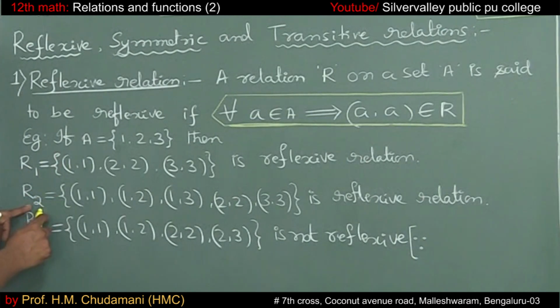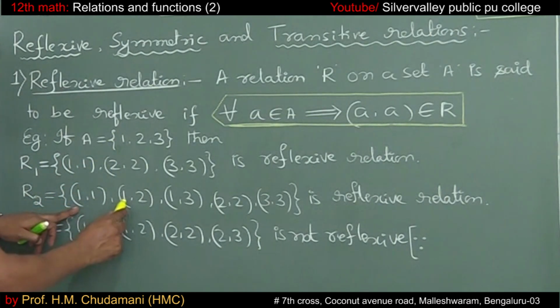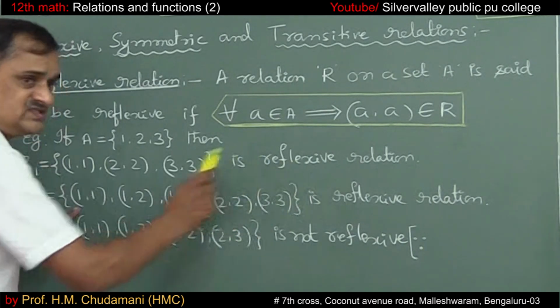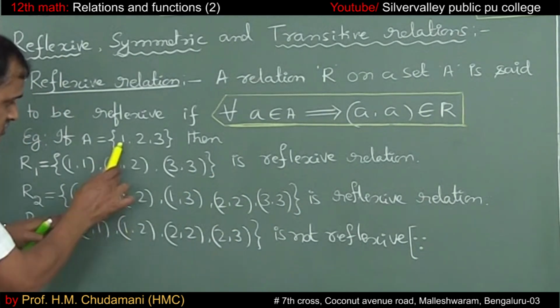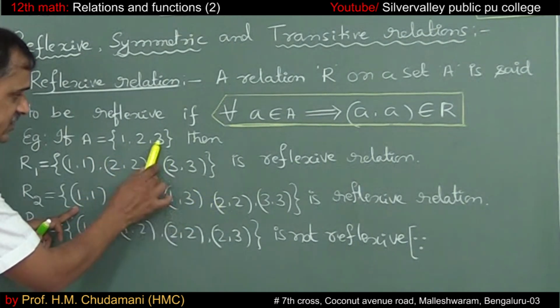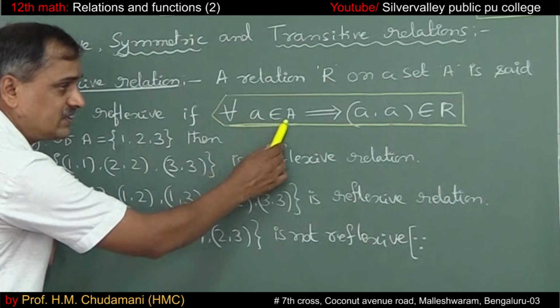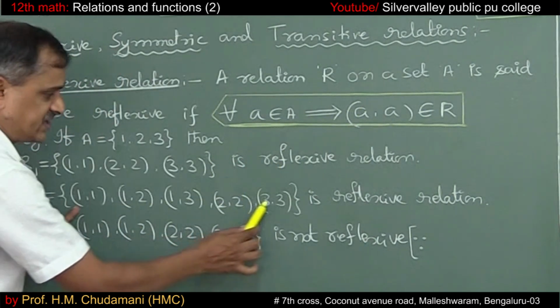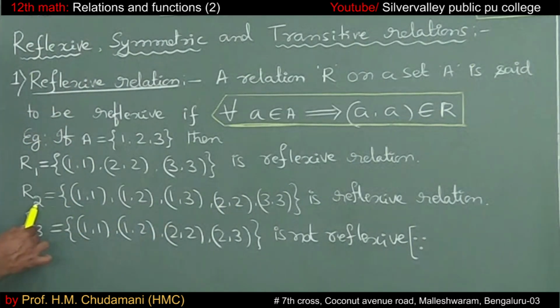Then R2 = {(1, 1), (1, 2), (1, 3), (2, 2), (3, 3)} is a reflexive relation, because for the element 1, (1, 1) is there, (2, 2) is there, (3, 3) is there. For all the elements of the set, A comma A belongs to the relation. That means R2 is also a reflexive relation.